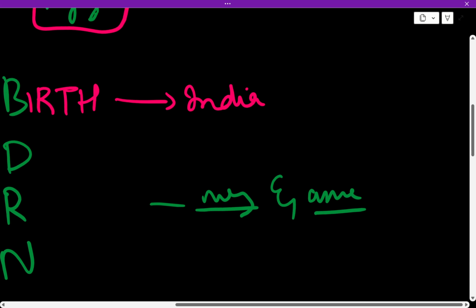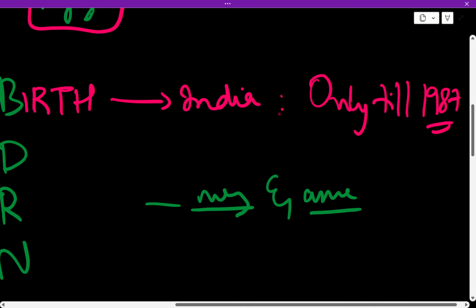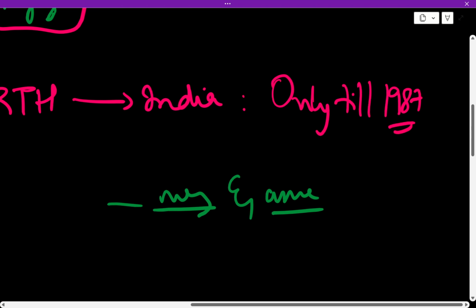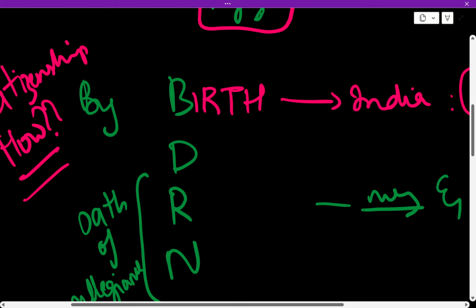If you're born in India, that applied only till 1987. So how do you get your citizenship now? That means only people born before 1987 get citizenship? No. Now you get citizenship by, guess.